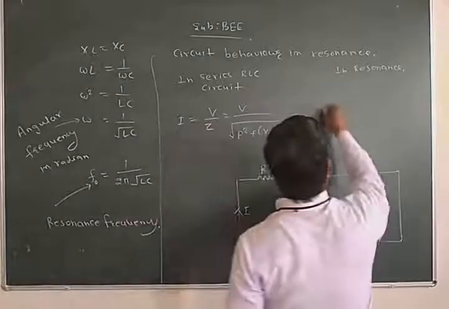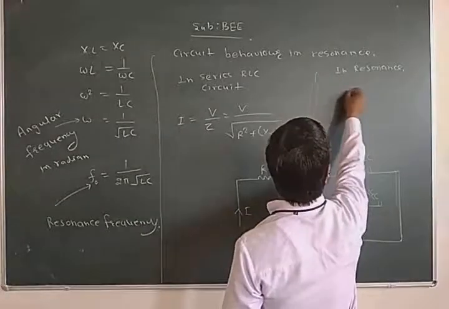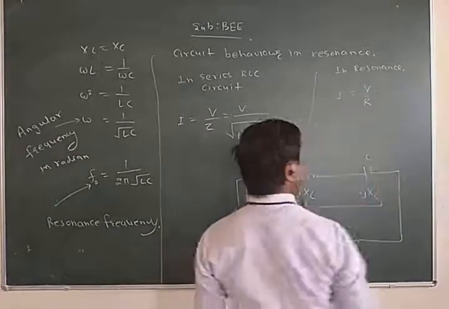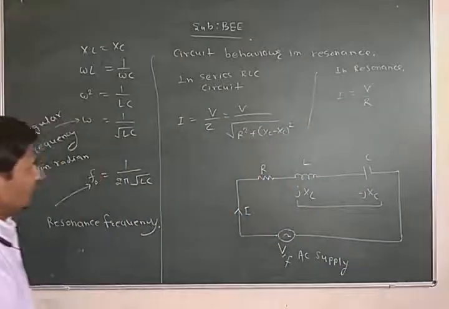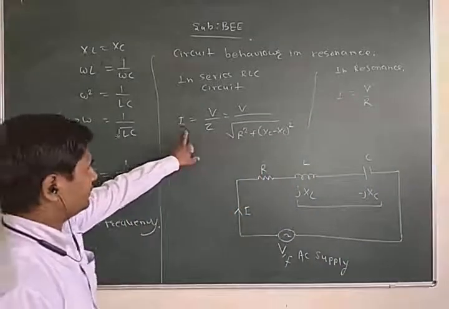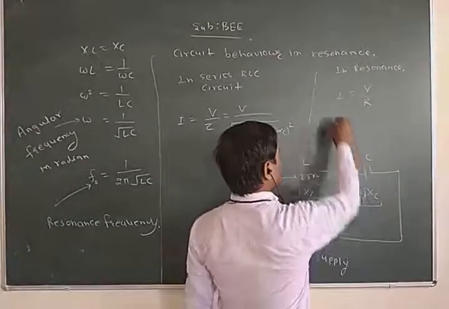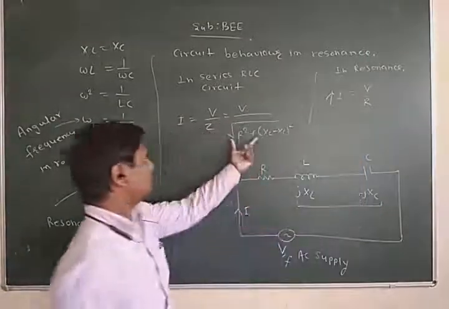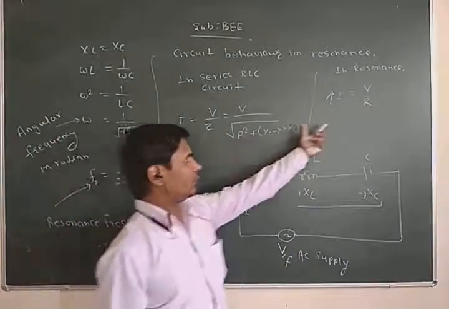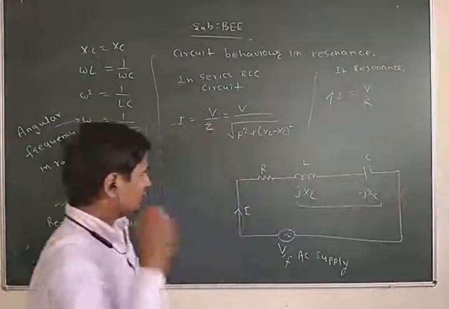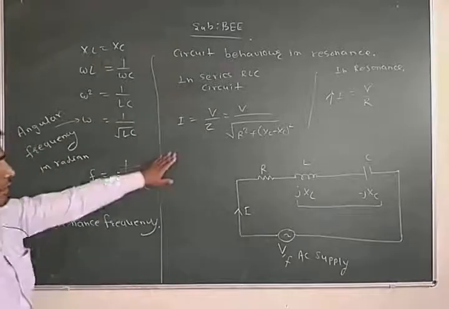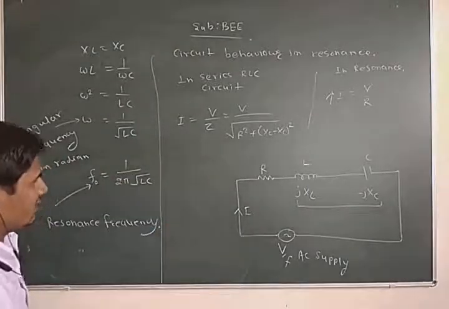In resonance, current I equals V upon R. So in case of resonance, current in the circuit increases because Z is reduced. So we can say that these are the impacts of resonance in a series RLC circuit.